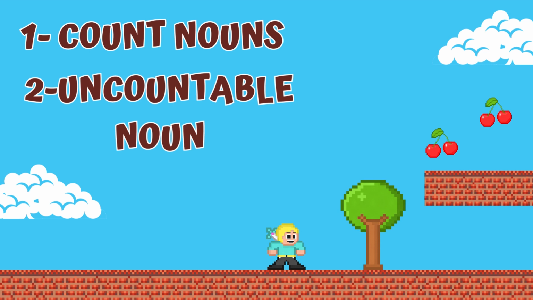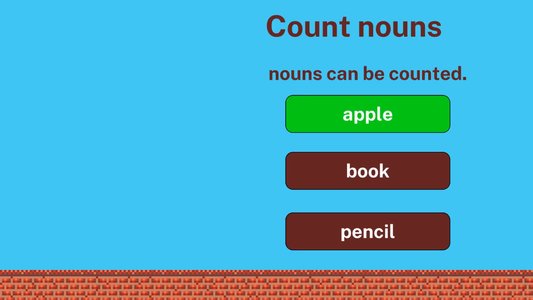The third category is countable nouns and uncountable nouns, or we can say count nouns and uncountable nouns. So let us see the difference between them. Simple as that. Count nouns are nouns that can be counted. We can say 1, 2, 3, 4, like this.